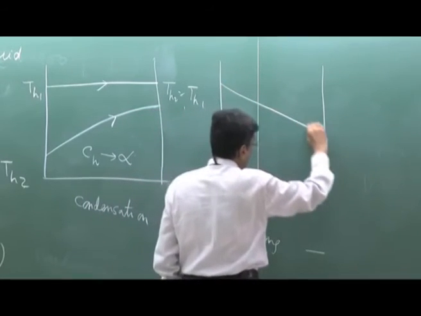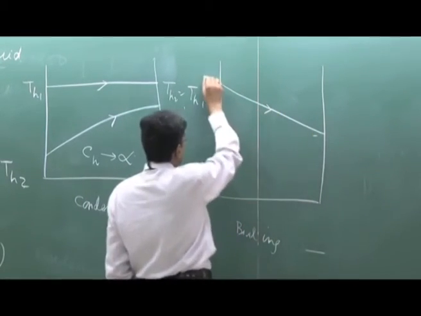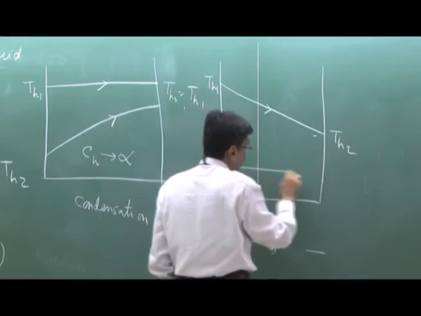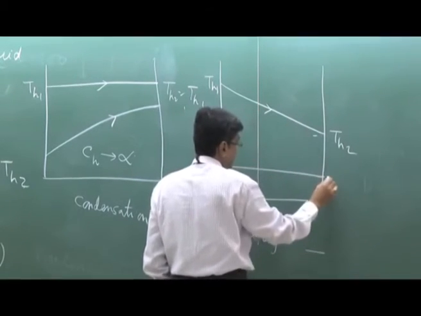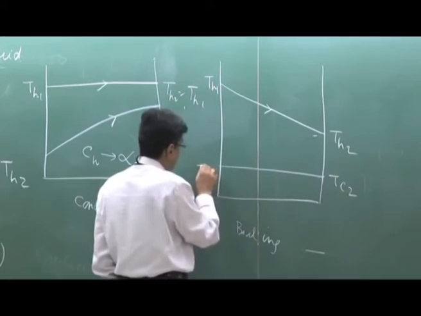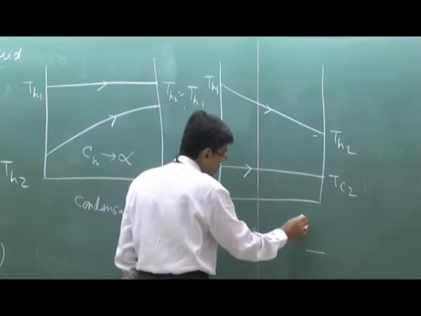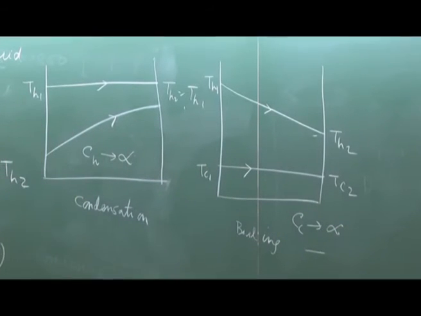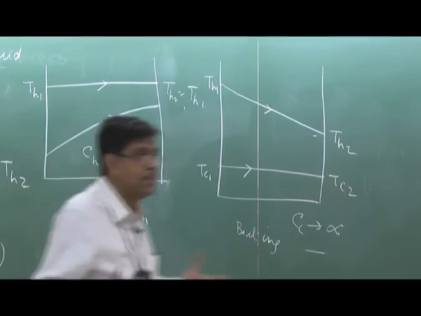In case of boiling, the hot fluid, which is the high temperature gas, changes its temperature, but the cold fluid doesn't change its temperature. That means Tc2 equals Tc1. Here we write that CCT tends to infinity. And the beauty is that for boiling and condensation, the qualitative picture is such that it is immaterial whether the flow is parallel or counter. The picture is the same. But for other cases, when there is no phase change, the picture is not the same.